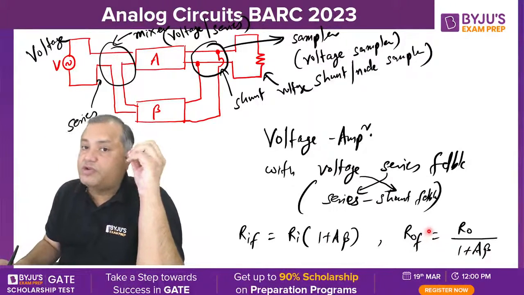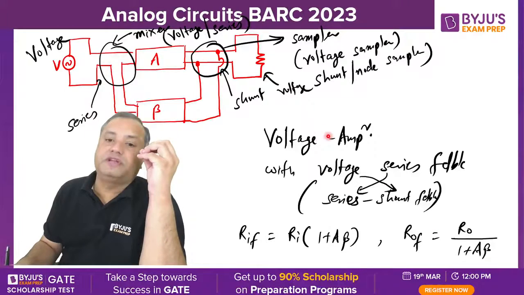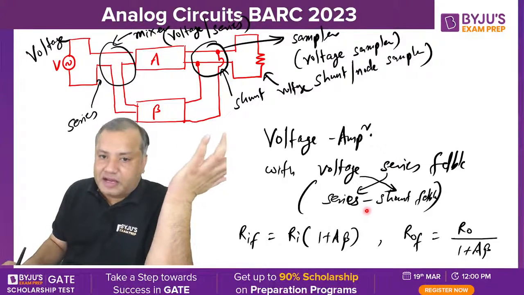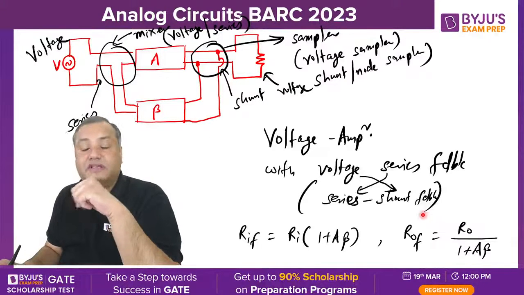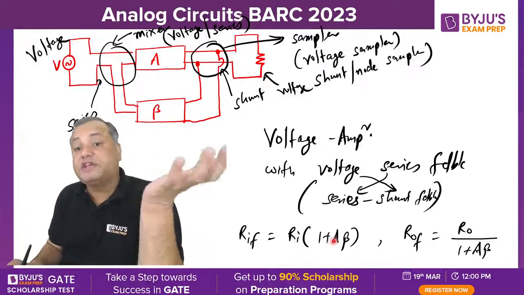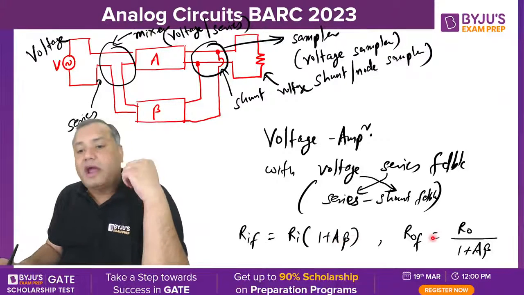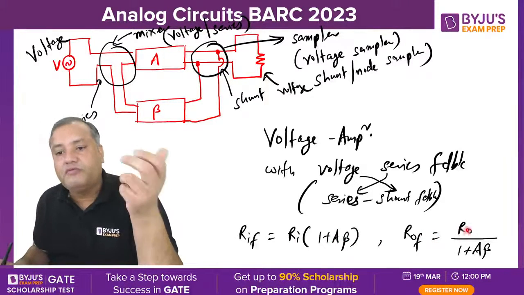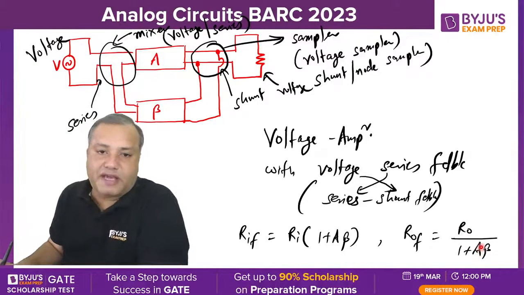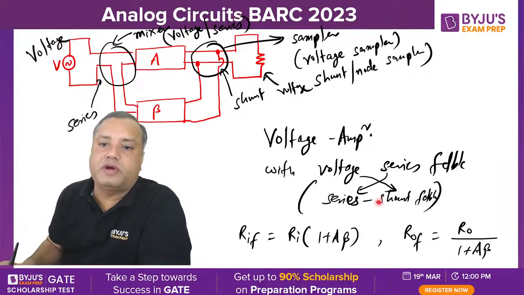You just need to remember that for a voltage amplifier, ideal input impedance is infinite and ideal output impedance is zero. Practical input impedance is Ri, which is improved with the help of feedback, and actual output impedance is Ro, which is further reduced. So this feedback is providing an improvement over the circuit.